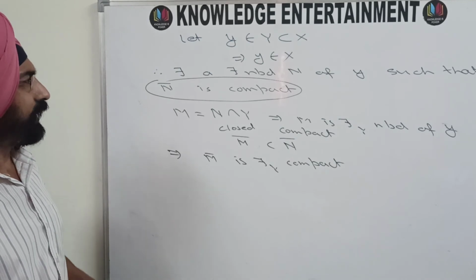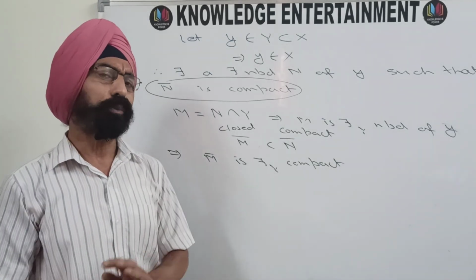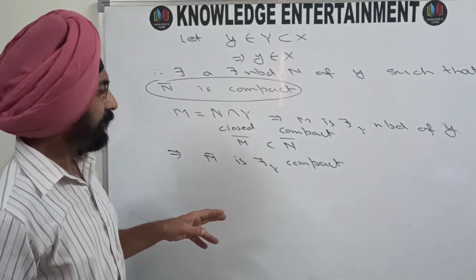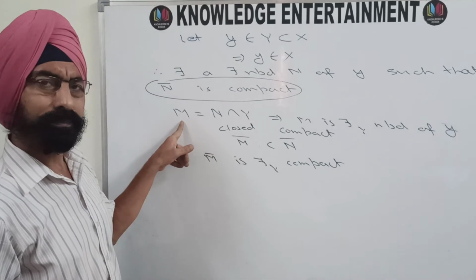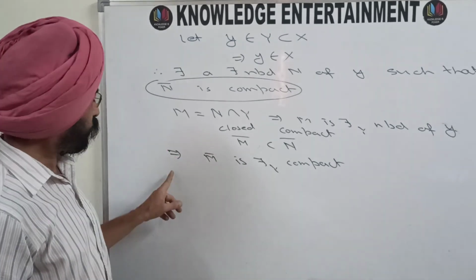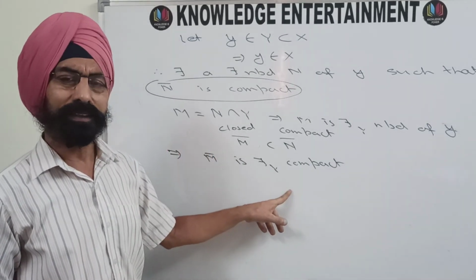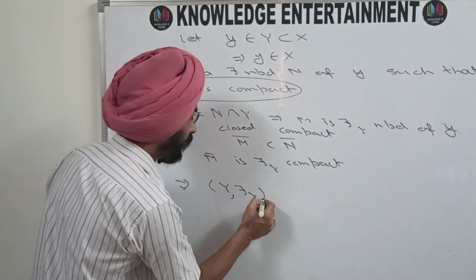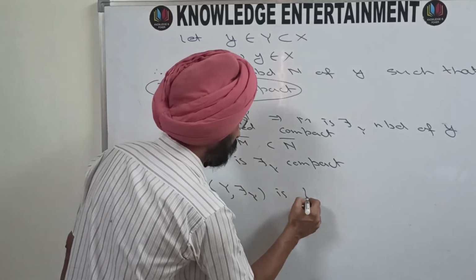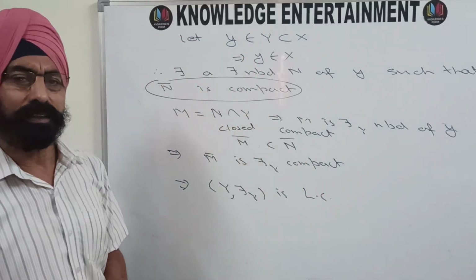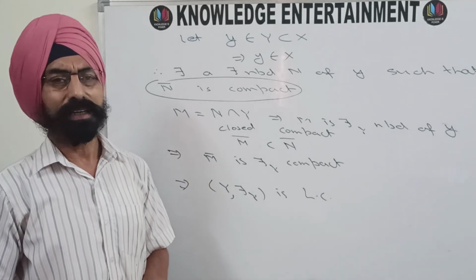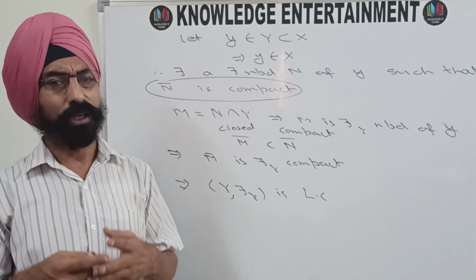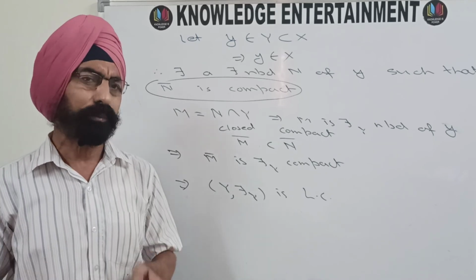So what we have done: we have taken an arbitrary point small y from topological space Y, and we have obtained a τ_Y-neighborhood M of y whose closure is τ_Y compact, and this means (Y, τ_Y) is locally compact. So this was what we required to prove. Here we have proved that a closed subspace of a locally compact space is locally compact, and here I am going to stop this video.